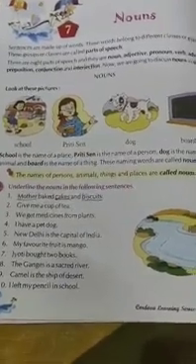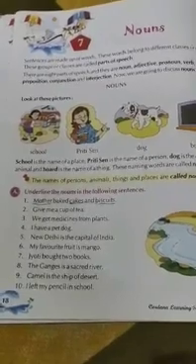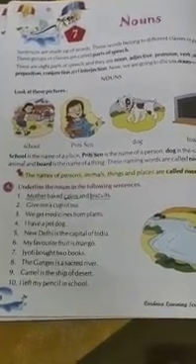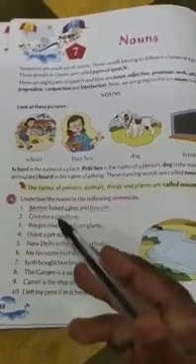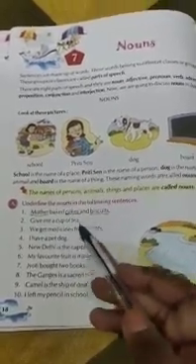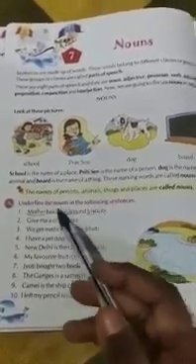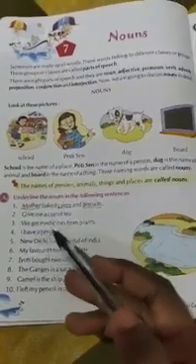Children, you got my words? Now here we have some exercises to be done. Okay, so see first one. Underline the nouns in the following sentences. So first one is, mother baked cakes and biscuits. So what you have to do here? You have to find out which is noun, and after that you have to underline the nouns in these sentences.